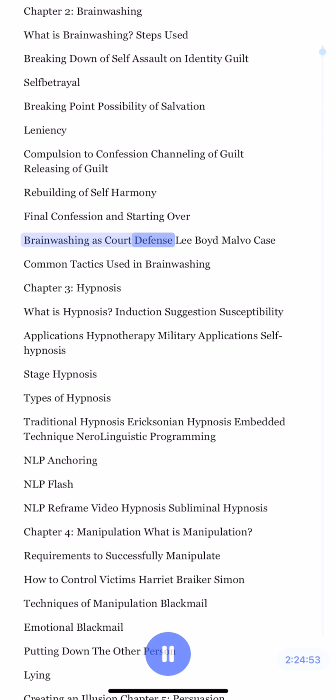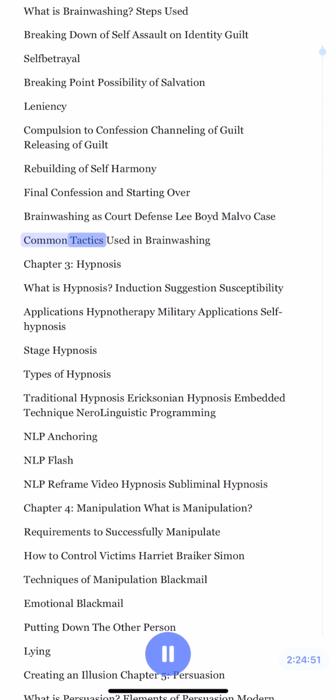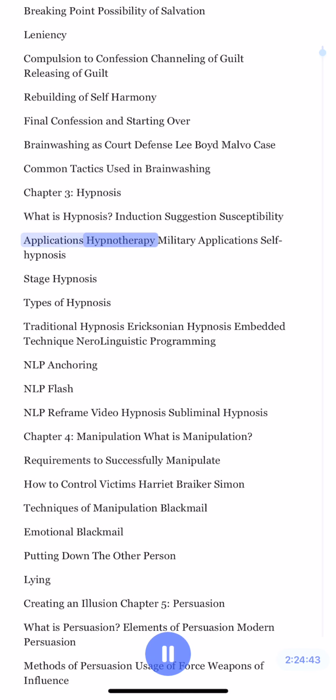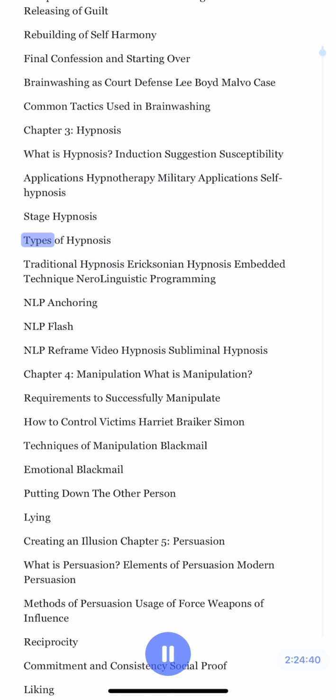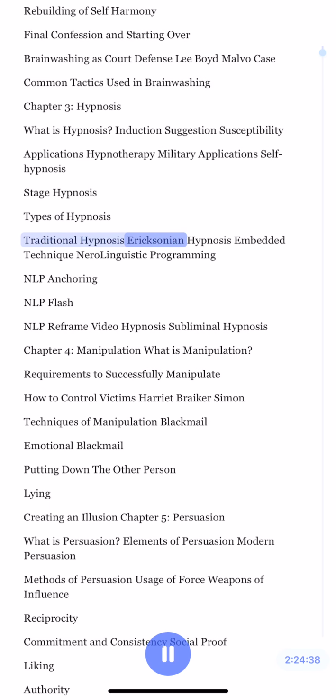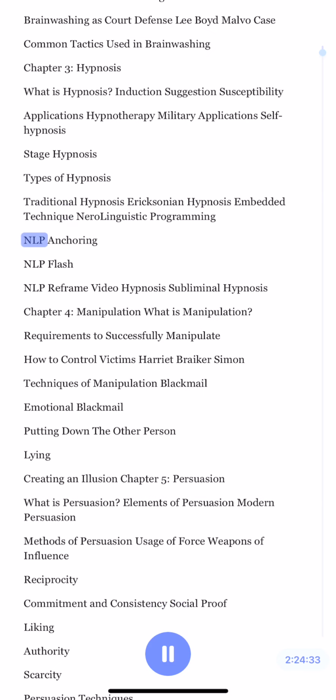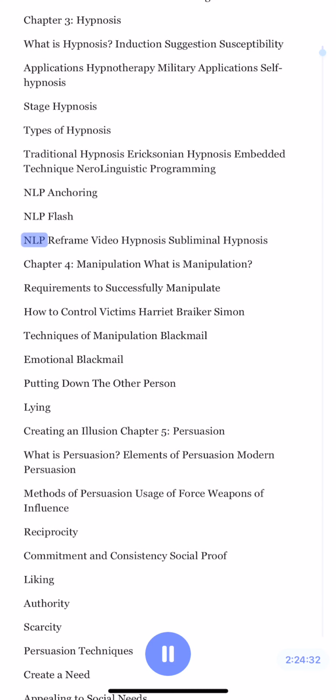Brainwashing as court defense. Lee Boyd Malvo case. Common tactics used in brainwashing. Chapter 3. Hypnosis. What is hypnosis? Induction, suggestion, susceptibility, applications, hypnotherapy, military applications, self-hypnosis, stage hypnosis, types of hypnosis, traditional hypnosis, Ericksonian hypnosis, embedded technique, programming, NLP, anchoring, NLP flash, NLP reframe, video hypnosis, subliminal hypnosis.